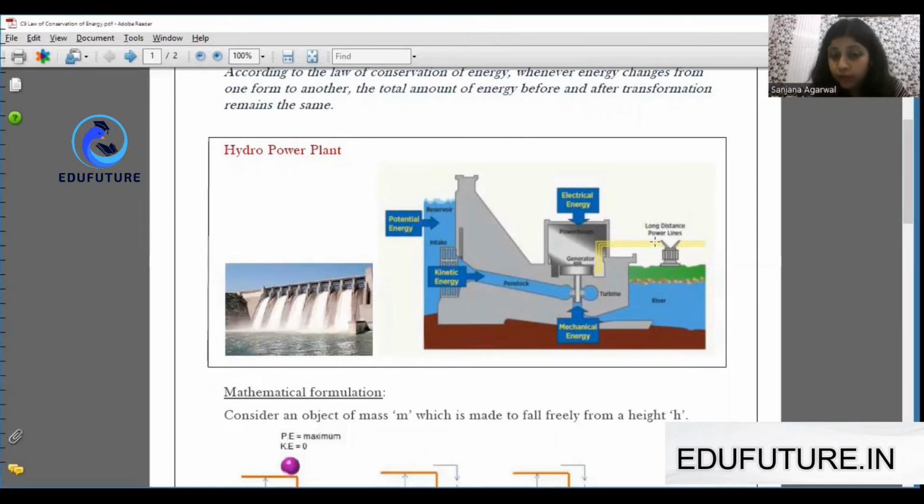So this is how dams work. Have you ever thought that the water, the hydro energy, can be converted to electrical energy? Now we will understand the mathematical formulation of how the energy remains conserved between kinetic and potential energy.